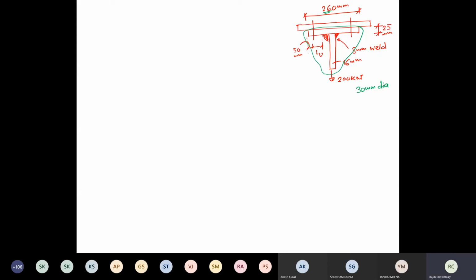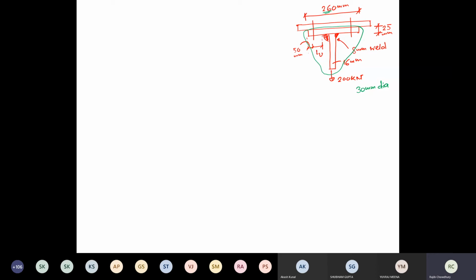Now, only this particular information is given to you. You have to identify the adequacy of this hanger, whether this hanger connection is adequate or inadequate.